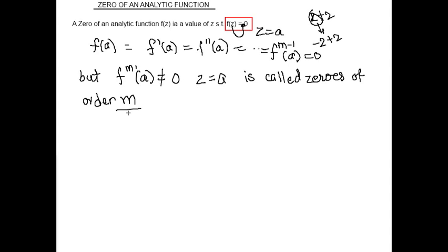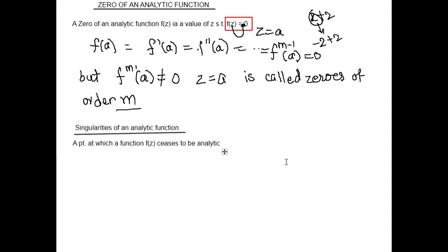Next we go to the singularity of an analytic function. Singularity means singular point. A singular point is a point at which the function ceases to be analytic, and it is called a singularity of the function.